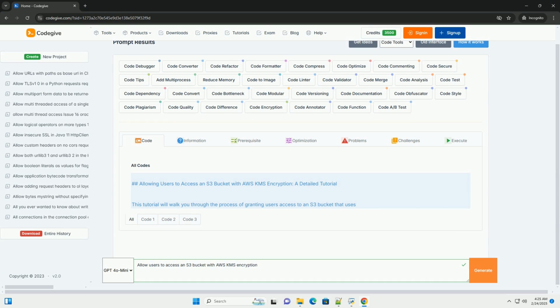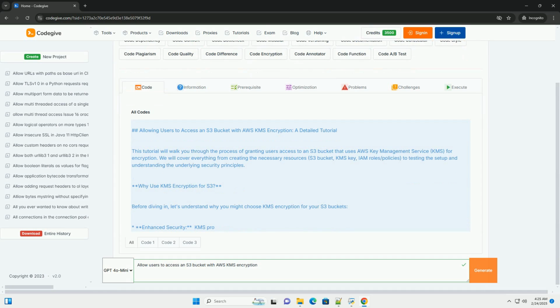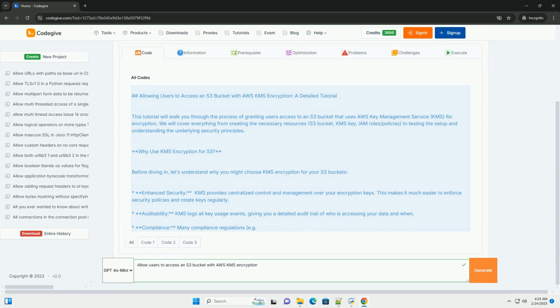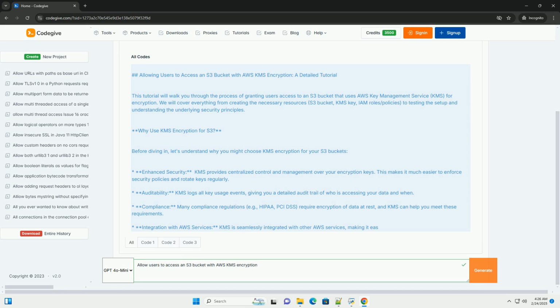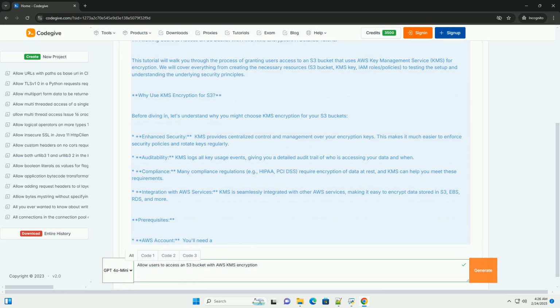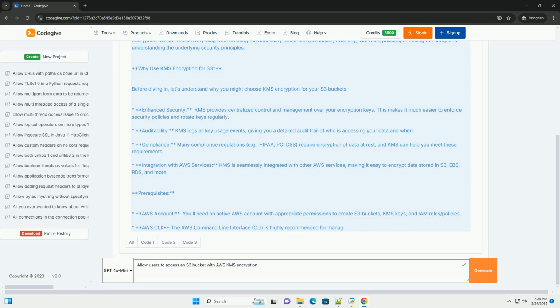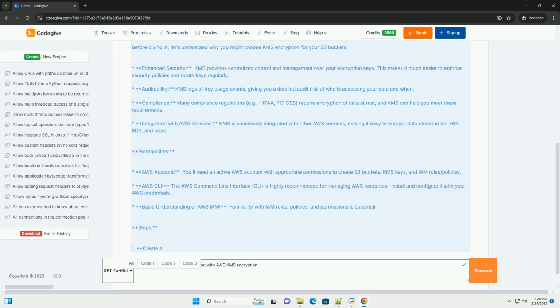Allowing users to access an S3 bucket with AWS KMS encryption, a detailed tutorial. This tutorial will walk you through the process of granting users access to an S3 bucket that uses AWS Key Management Service, KMS, for encryption. We will cover everything from creating the necessary resources, S3 bucket, KMS key, IAM roles/policies, to testing the setup and understanding the underlying security principles.